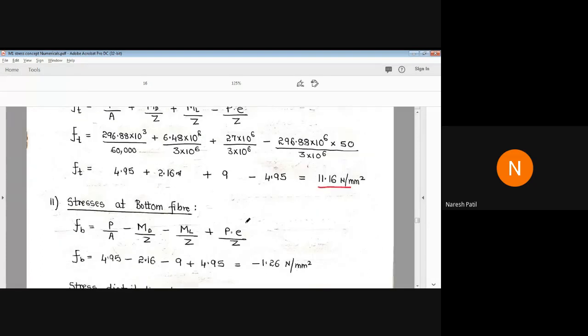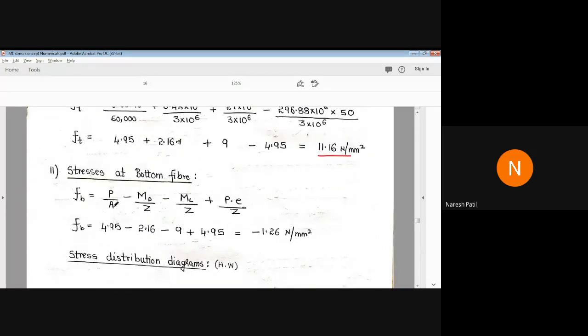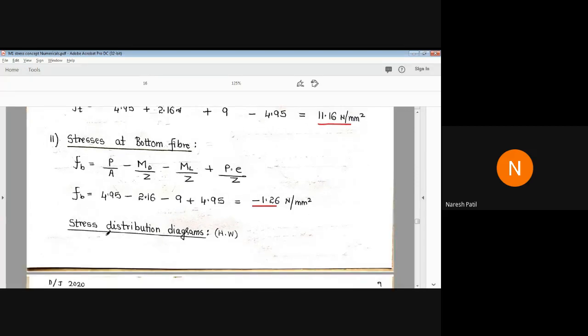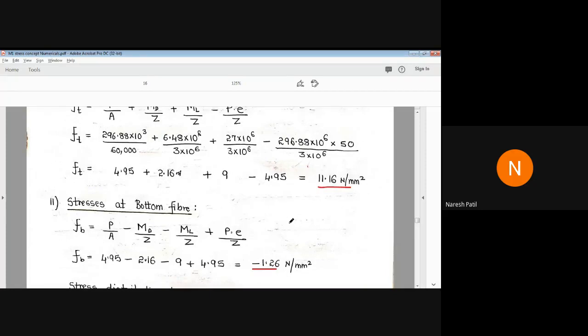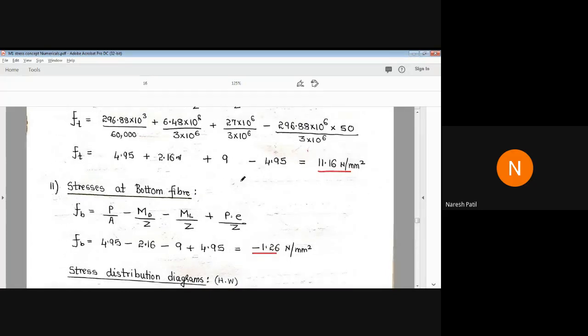Then we have stresses at bottom: P by A minus MD by Z minus ML by Z plus P e by Z. So we got minus 1.26 Newton per mm square. So the stress distribution diagram, this is for homework, or if you want, we'll discuss here only, along with you people. So we'll draw here. Okay, so first is P by A.